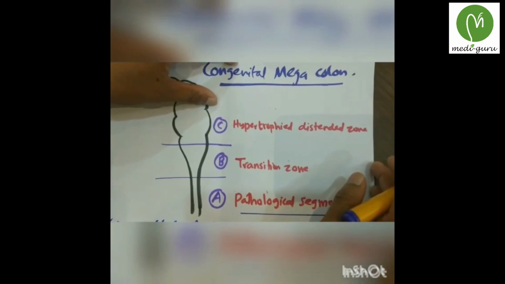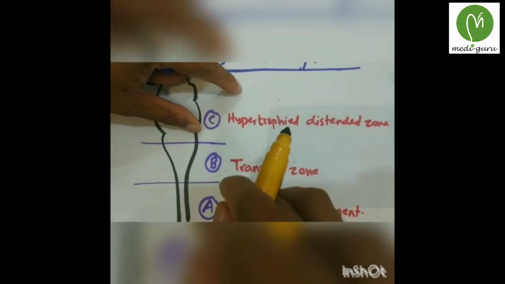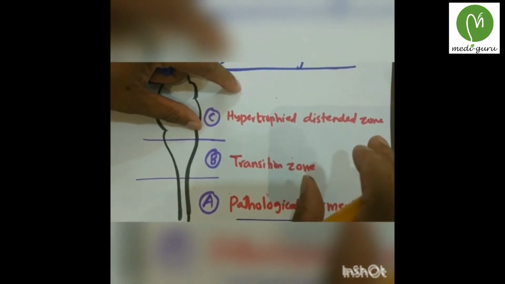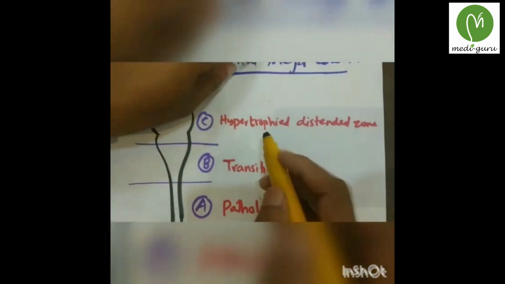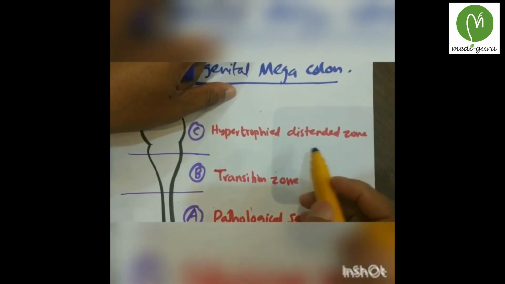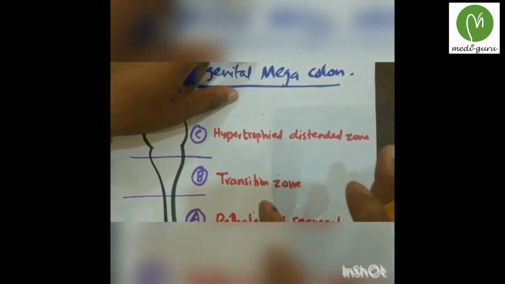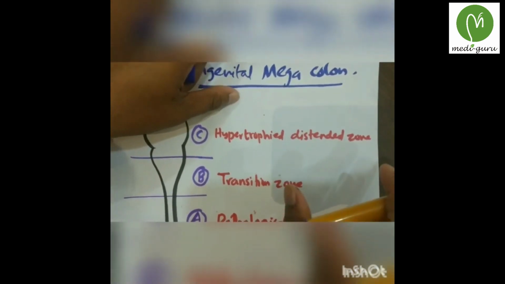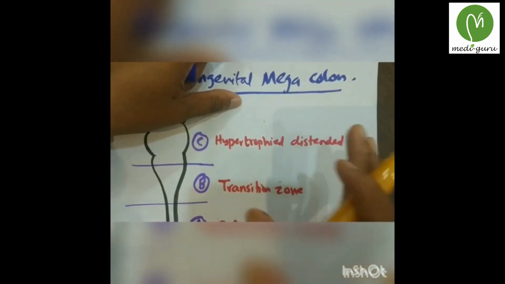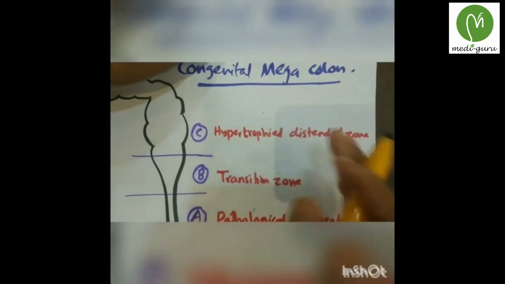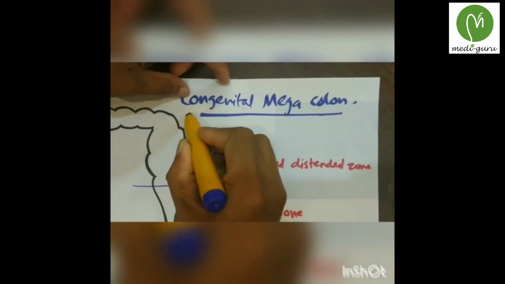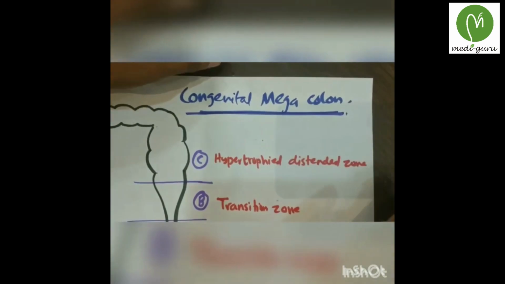Zone B is called the transition zone. In this zone, the ganglionic cells are very few in number. And Zone C is called the hypertrophied distended zone. This area is normal because ganglionic cells are present, and the lumen of the colon is enlarged due to hypertrophy. Hence Hirschsprung disease is also called congenital megacolon.